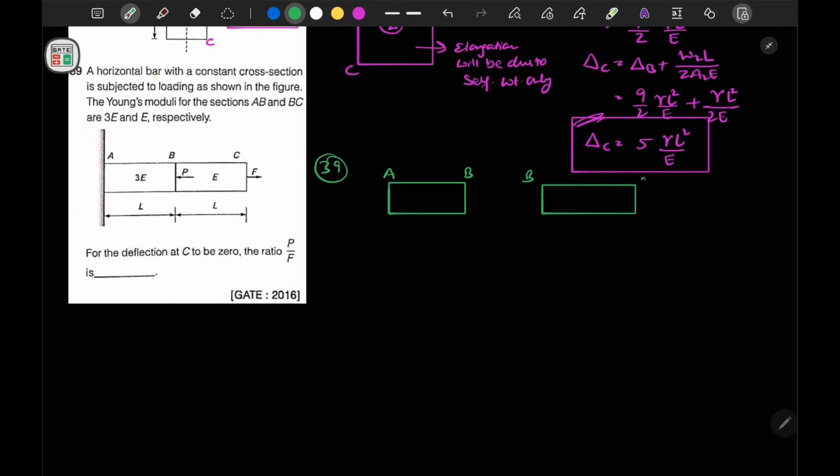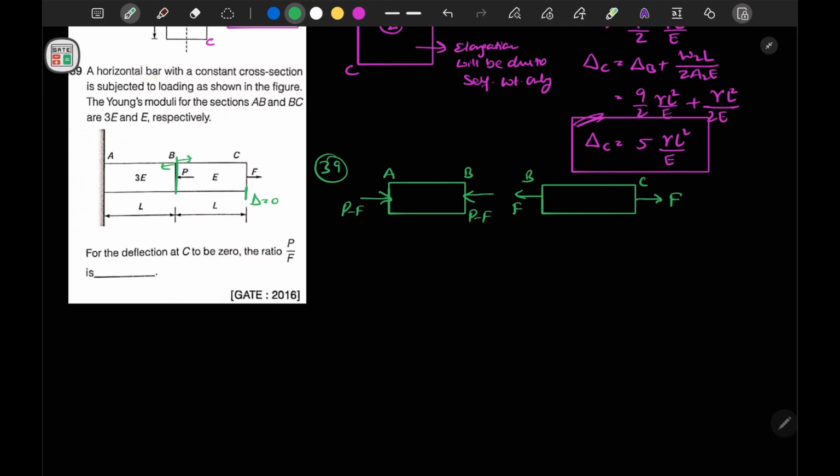Now it is mentioned that force F is applied, so there should also be a positive force F. Now at section B, net force of P is acting on the left side. So here the force should be P minus F, only then this net force will be P. So this bar AB is in compression with force P minus F. Now what is mentioned is the deflection at point C to be 0, and we need the ratio of P by F. So deflection at this point, delta, is equal to 0, so this point can move neither this side nor this side.